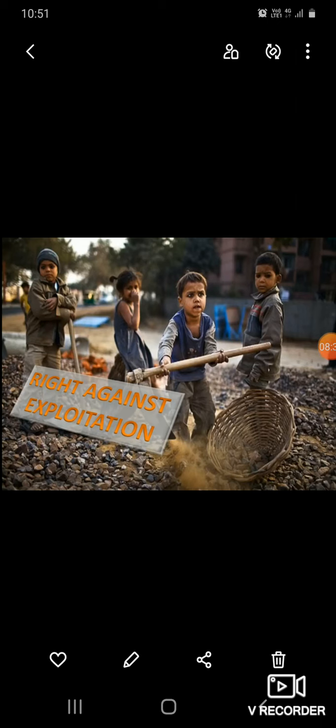In order to restrict exploitation, the central government and the state governments have made many laws. For example, taking dowry is a punishable offense. You all know that dowry taking is a punishable offense. Even the practice of bonded labor is punishable. Employing children in certain industries such as beedi making, mining and cracker manufacturing has been banned. And children are expected to get education till the age of 14 years.